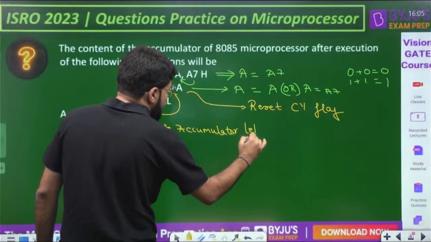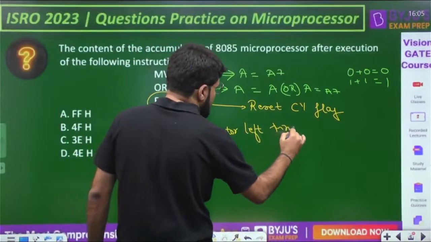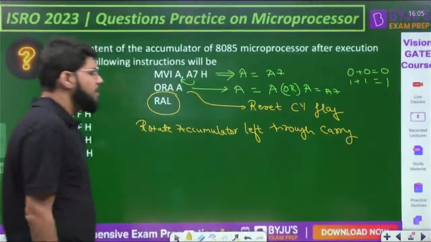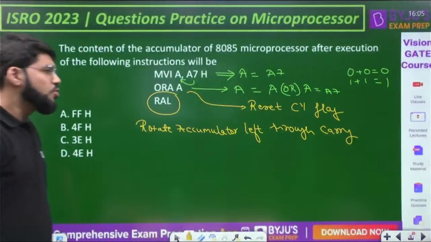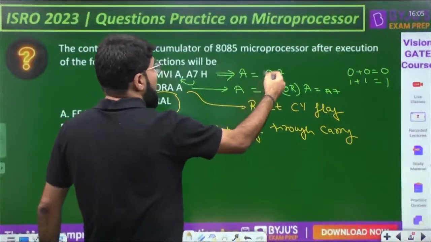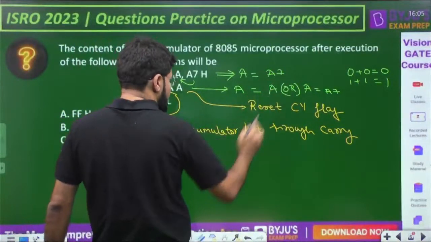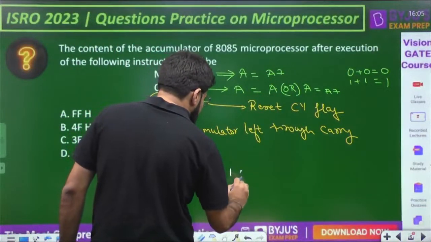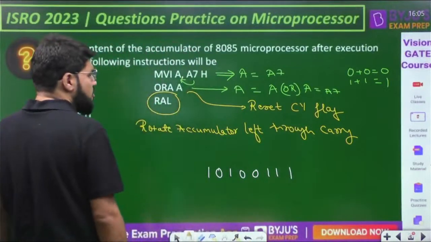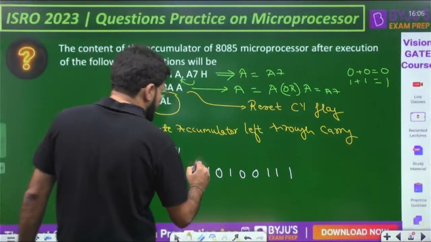Rotate accumulator left through carry. What does it mean? Let us write down the contents of the accumulator, bit by bit. The binary contents of the accumulator, that is A7, so A is 1010, 7 is 0111. That is the contents of the accumulator along with the carry flag.